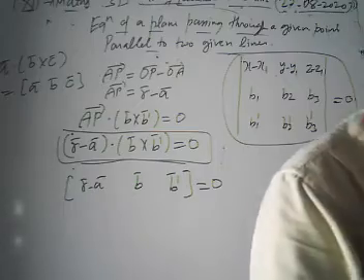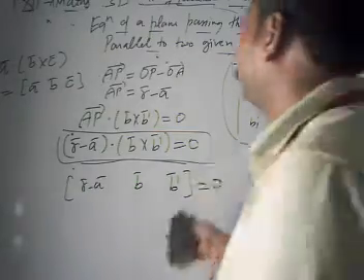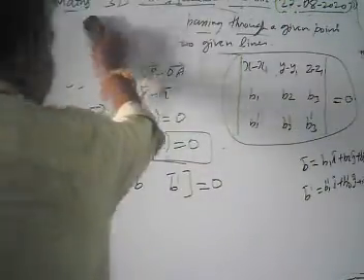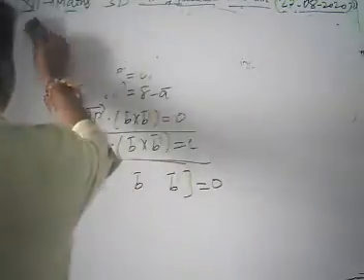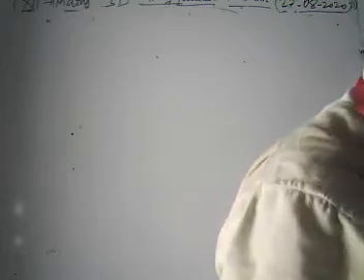Now let's do some questions. Obviously there is not much time here, so take only one question on this formula. In yesterday's class we discussed too many questions on these formulas. Take one question.